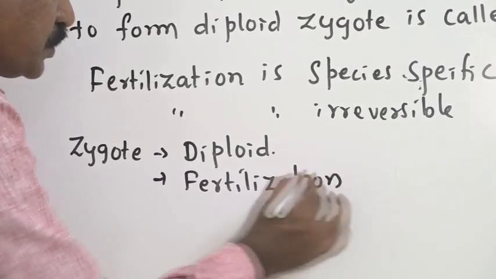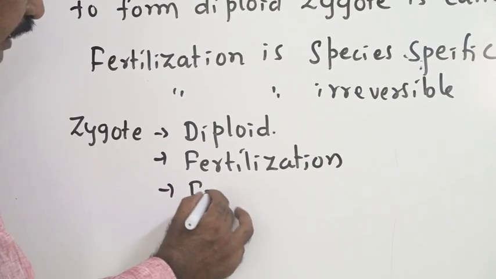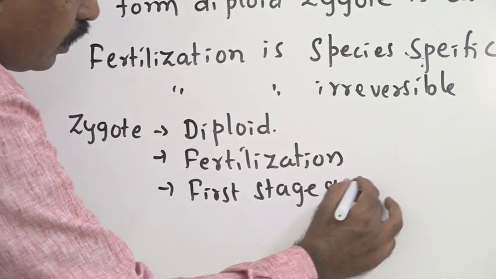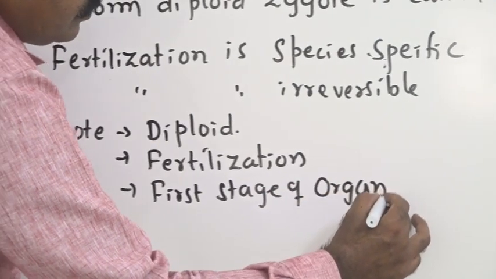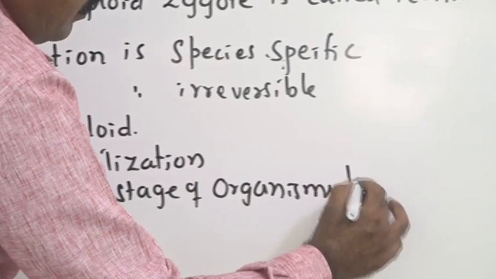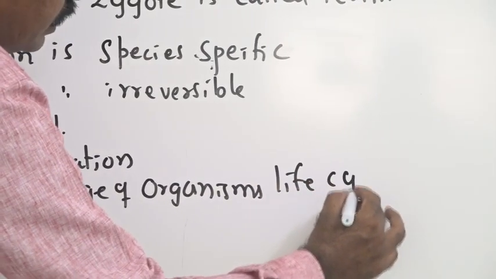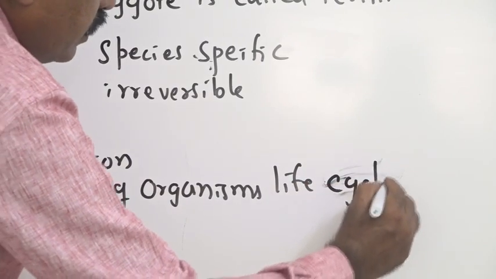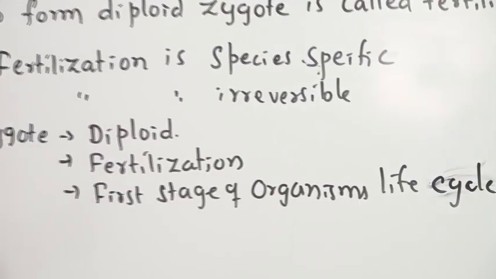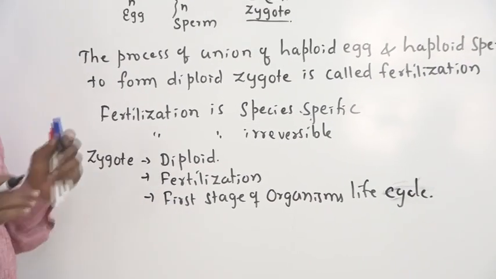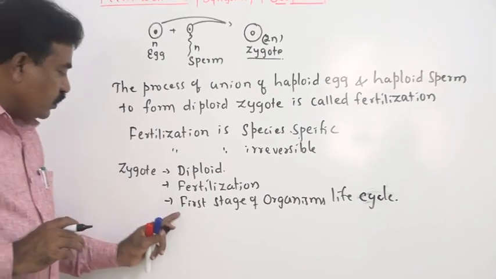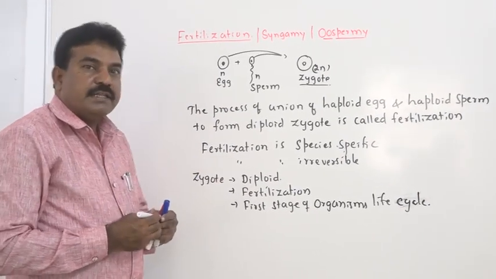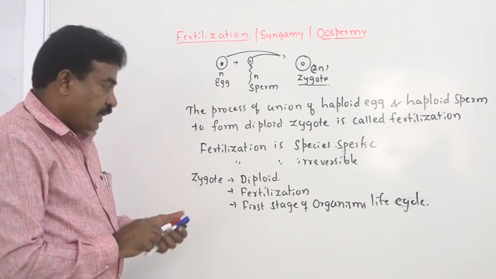Then in all sexually reproducing organisms, it is the first stage of an organism's life cycle. Most students get confused with one term: they think the first stage of life means birth. No, zygote is the first stage of the organism's life cycle, whether you take plants or animals.